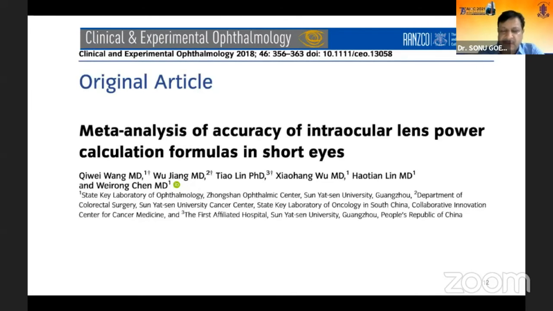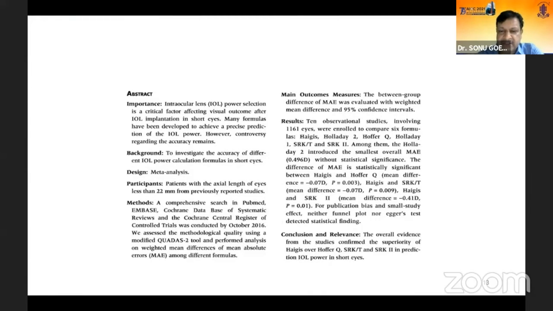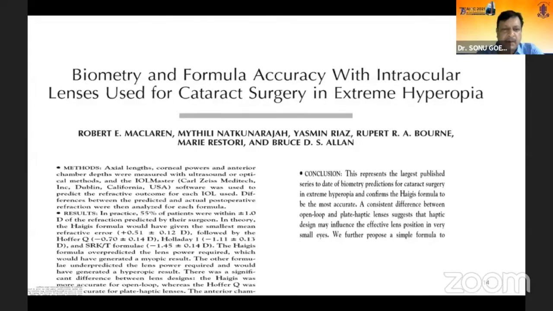This is a nice paper where there has been a meta-analysis of the accuracy of intraocular lens power calculation formulas in short eyes, a Chinese paper by Dr. Wang et al. This basically concluded that the overall evidence from the studies confirmed the superiority of the Haigis in cases of short eyes over the Hoffer Q, SRK/T, and the SRK2 in predicting IOL power in short eyes. Another beautiful paper by Robert McLaren, biometry and formula accuracy with intraocular lenses in extreme hyperopia. They again said this is the largest published series to date of biometric predictions for cataract surgery, and they confirmed the Haigis formula to be the most accurate.